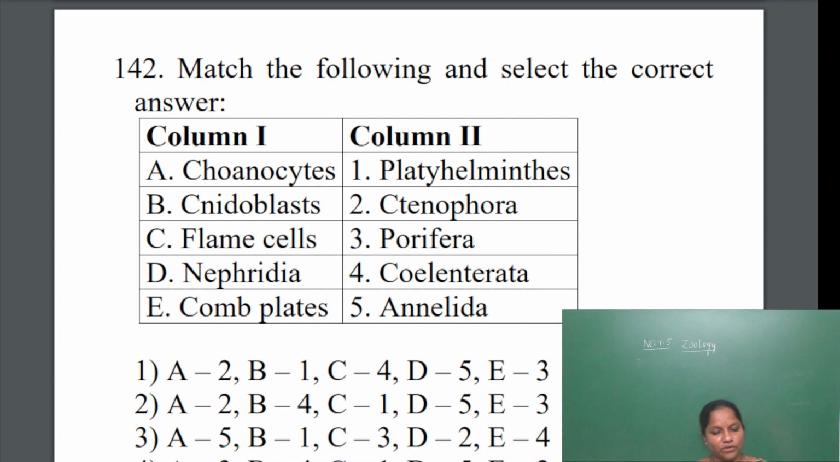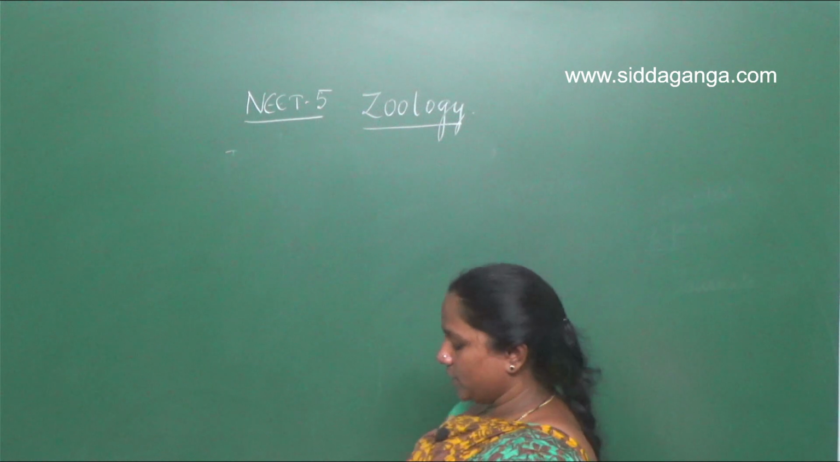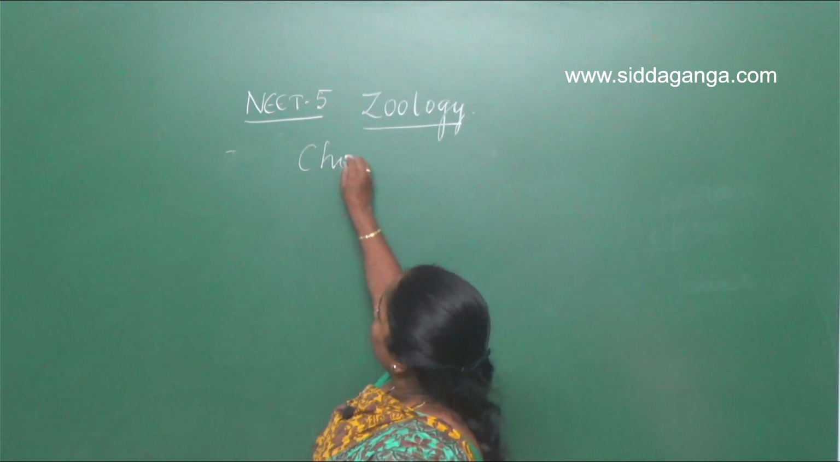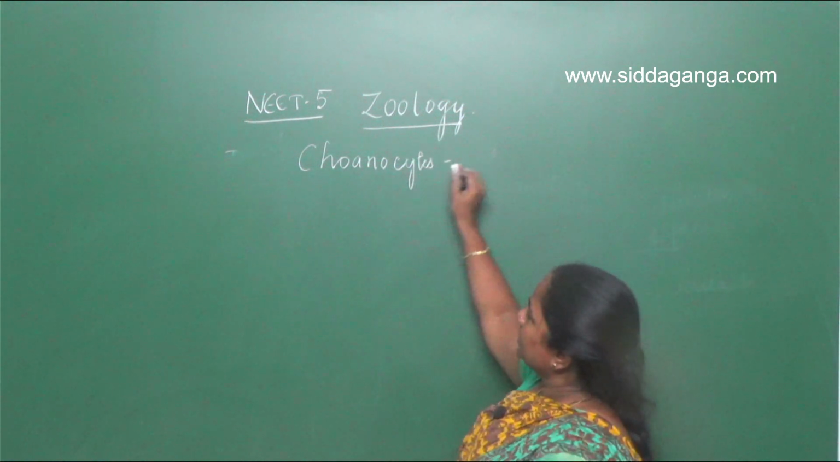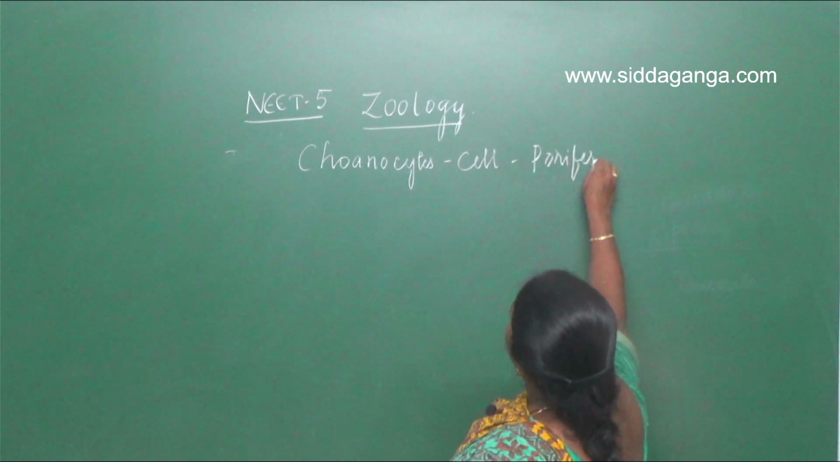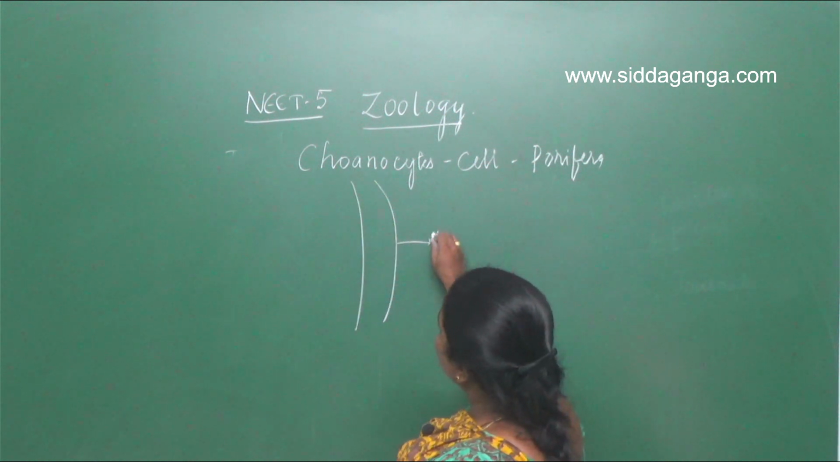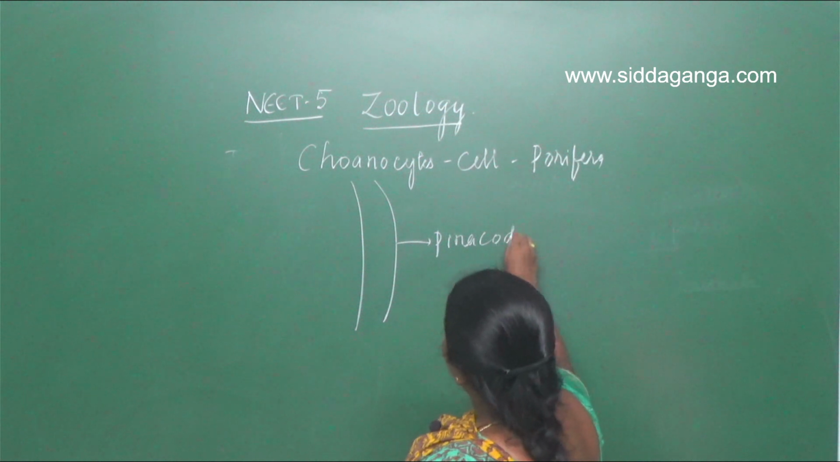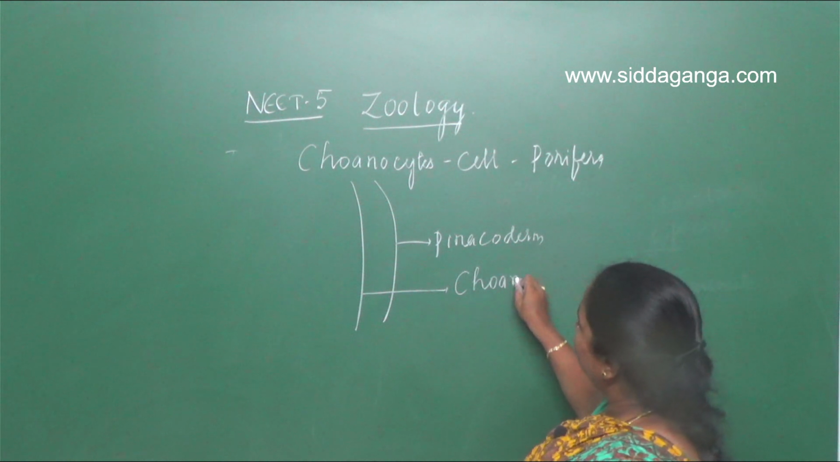Next, another match the following is given here: choanocytes, nidoblast, flame cells, nephridia and comb plates. Choanocytes are the cells that are present in the phylum Porifera. In Porifera, there are two layers. The outer layer is called pinacoderm and the inner layer is called choanoderm.